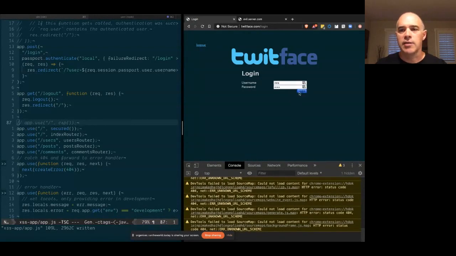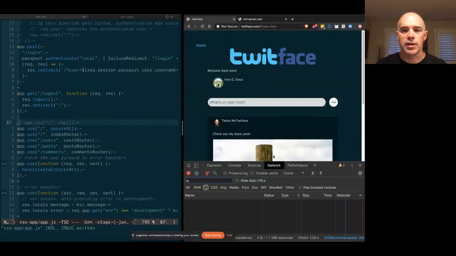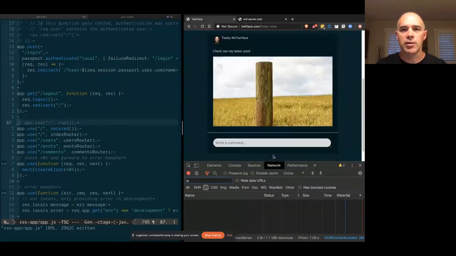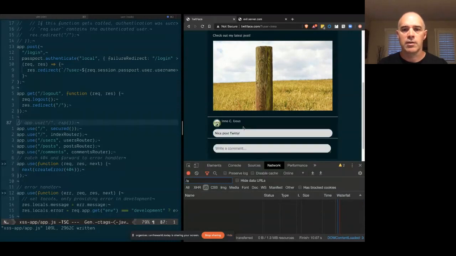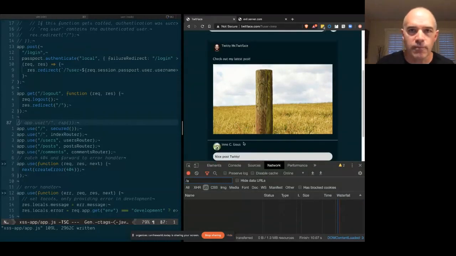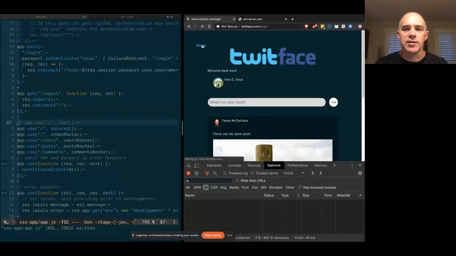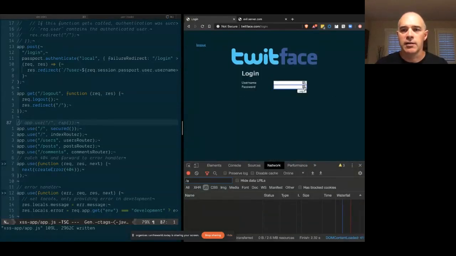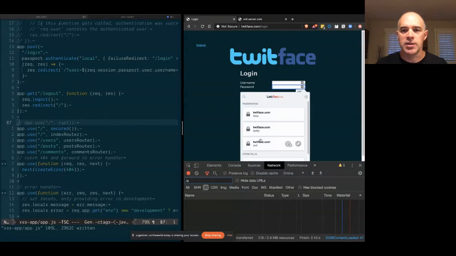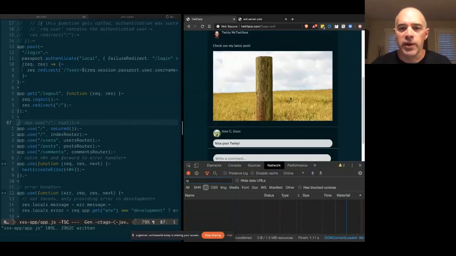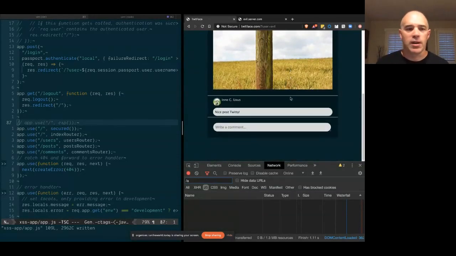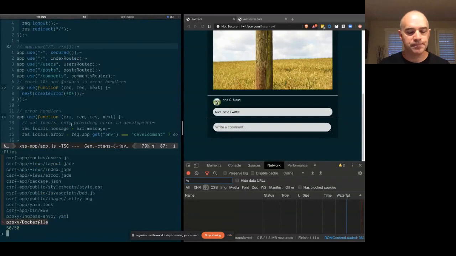And let's just see if we can do a standard post on here. We're logged in as NOUS, and NOUS really likes Twitty's new post, and all is well. But what if we have some suspicious actors out there? Let's log in as one of these suspicious actors, Mr. Evil Weevil. And Evil Weevil is up to no good. Evil Weevil is going to now try and perpetrate some attacks on TwitBase.